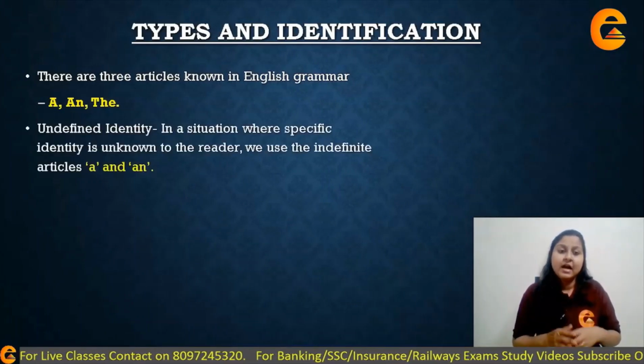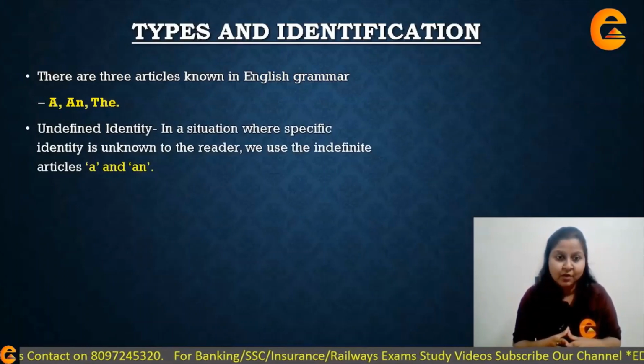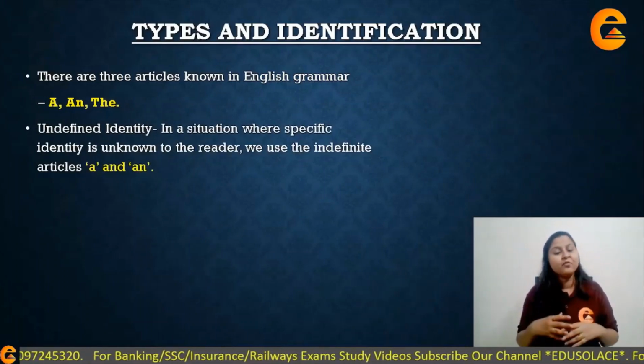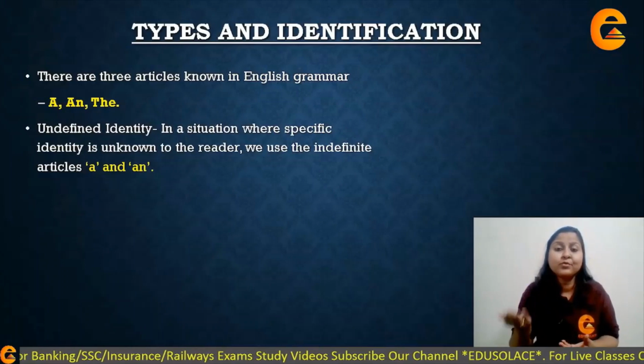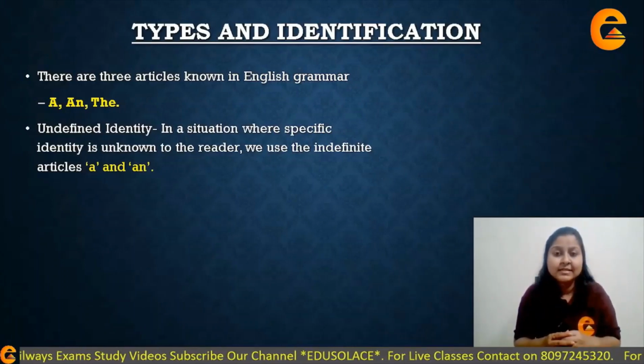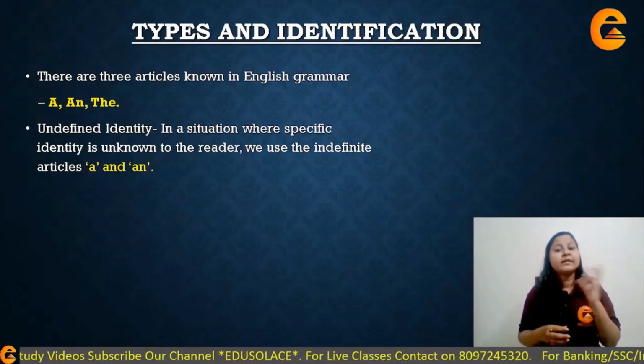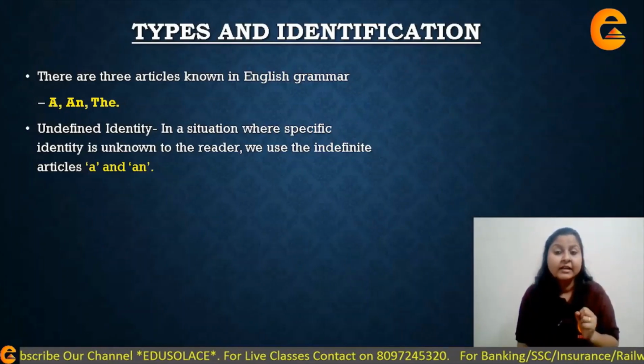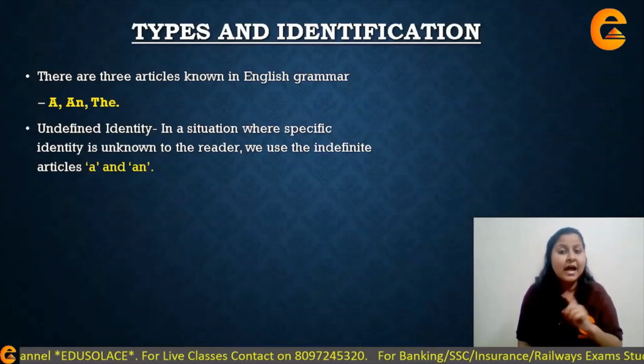Next thing is about identification of that article. How do you identify which is the article and what it is supposed to do in a sentence, right? If I have a noun, let's say boy, okay, so before boy I can use a boy, I can use the boy, but I cannot use an boy.